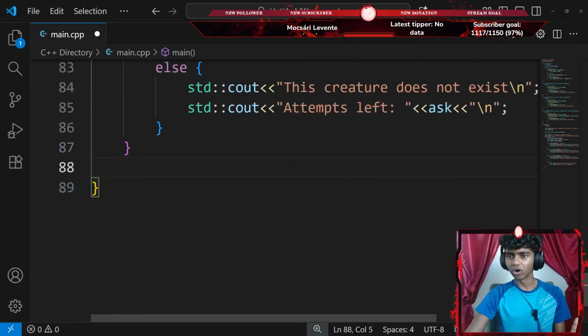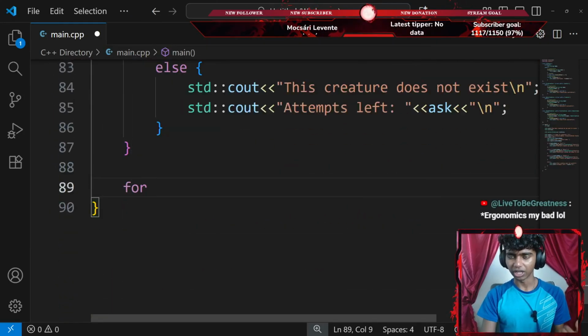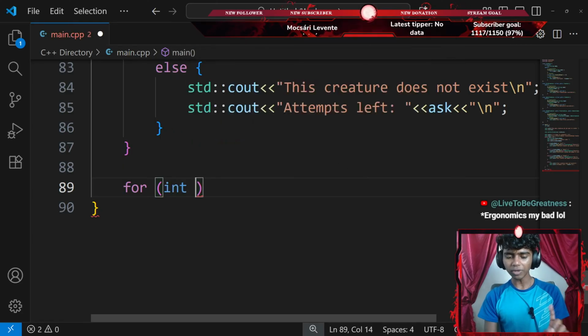Okay, now I create a for loop. So let's go ahead and do something like for a pair of parentheses. It is going to be an index-based for loop.